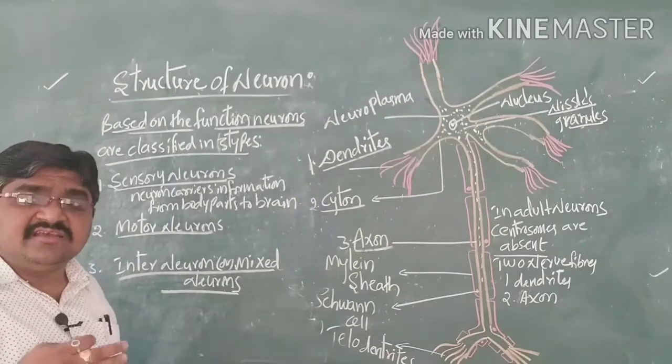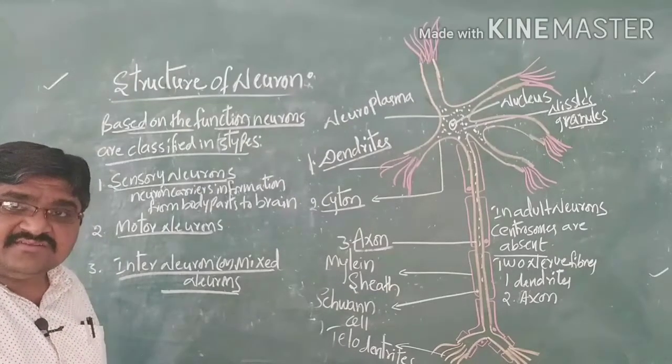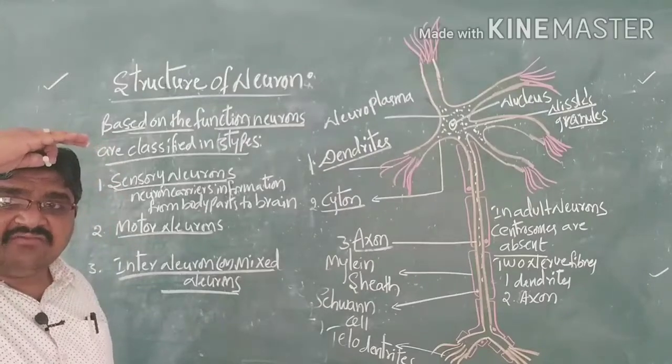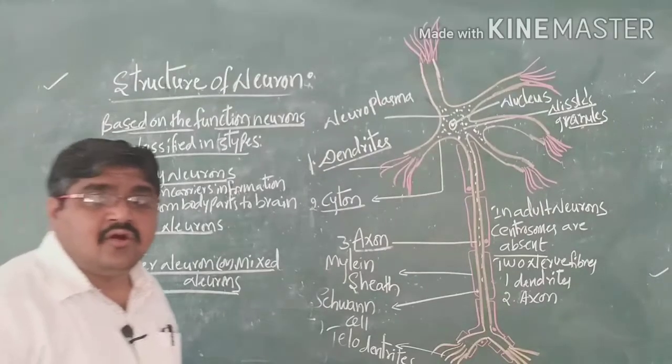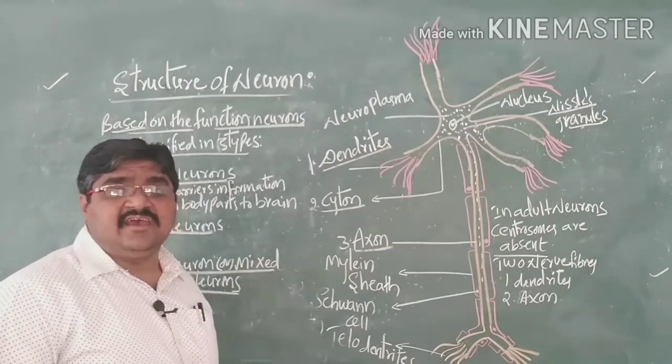If they are carrying information from body parts to the brain, then we call them sensory neurons.